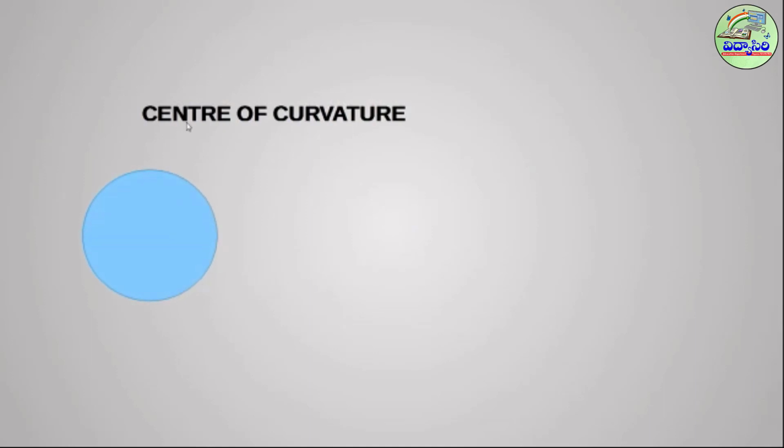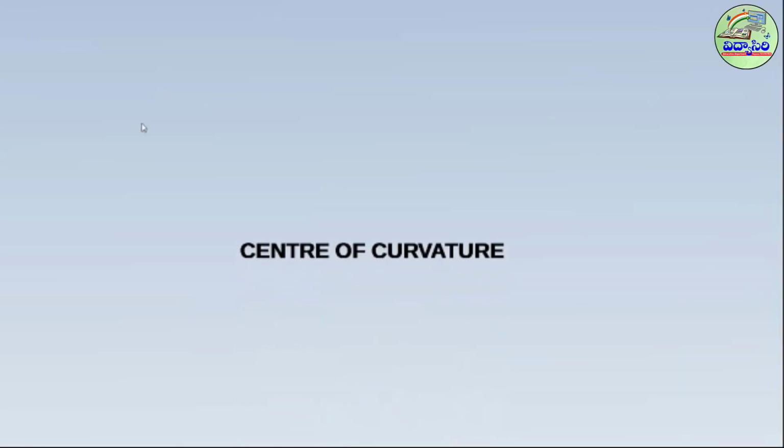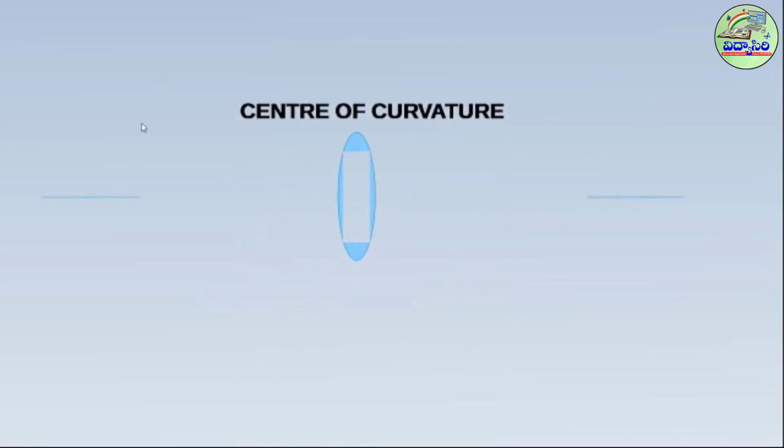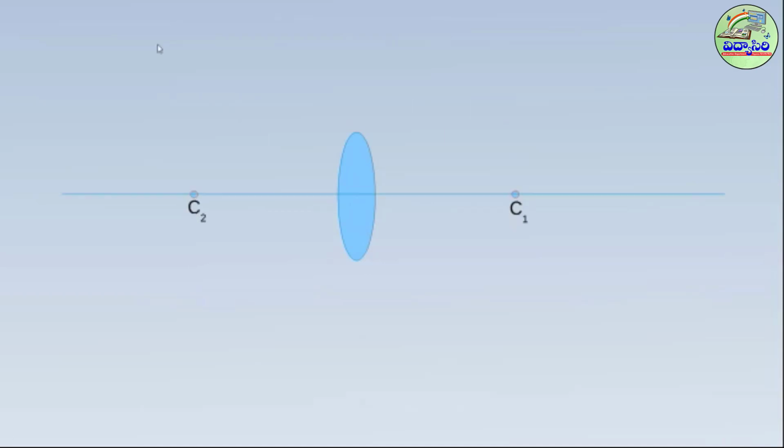The center of the sphere, which contains the part of the curved surface, is called center of curvature. It is denoted by a letter C. If a lens contains two curved surfaces, then their centers of curvature are denoted by C1 and C2. The midpoint of a lens is called optic center of the lens. It is denoted by a letter P.